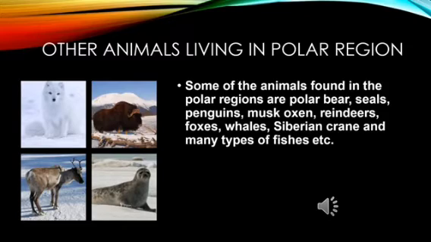The next one is the Arctic fox. The Arctic fox, which is known as the white fox, lives in the regions of the Arctic, and it is well known for its fur and camouflage. Can you see how white the fur looks? It's almost white as snow. The next one is the reindeer, which is a part of the deer family, and these feed, travel, and rest in groups, and these animals are again herbivores.